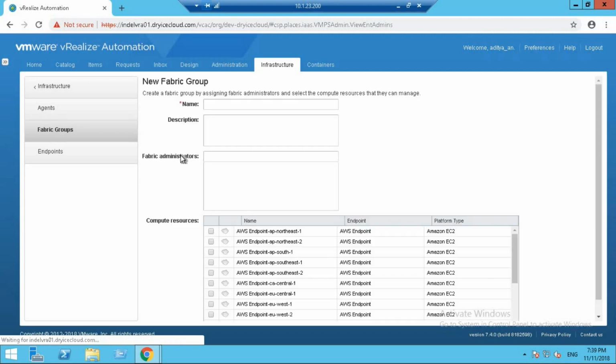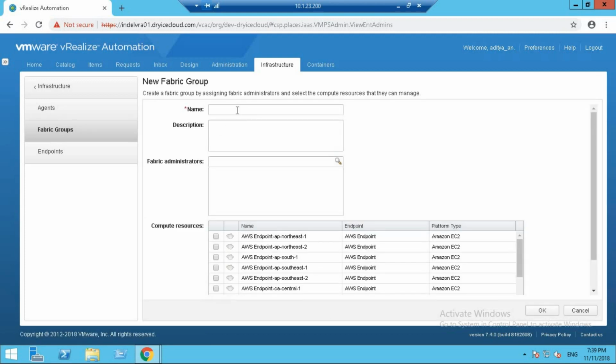As you can see, we already have other fabric groups created. Let's try creating a new fabric group. Let us call it fg-tutorial. Provide it a description. Assign a fabric administrator to the fabric group. Now, I guess who should be made a fabric administrator? I must be a good guy. So I'm going to assign myself as the fabric administrator.